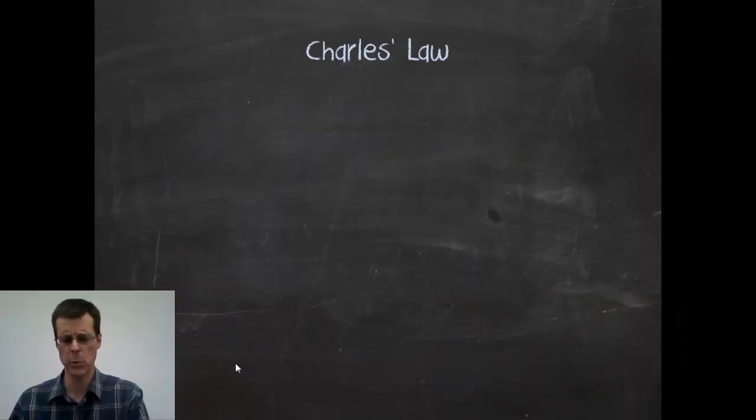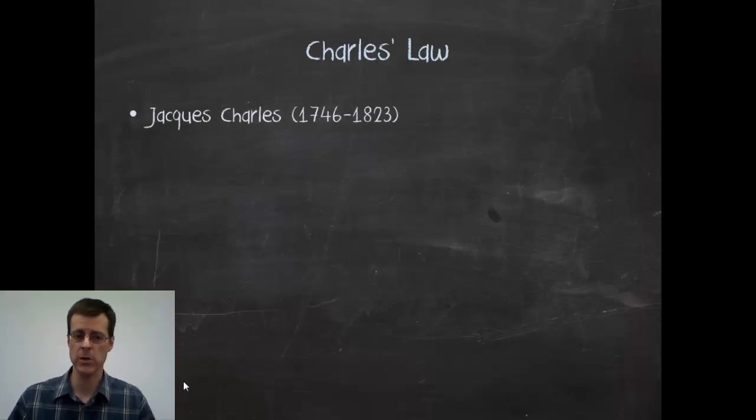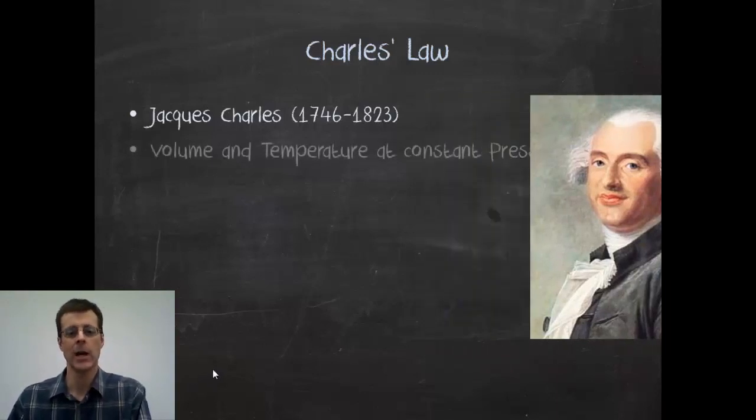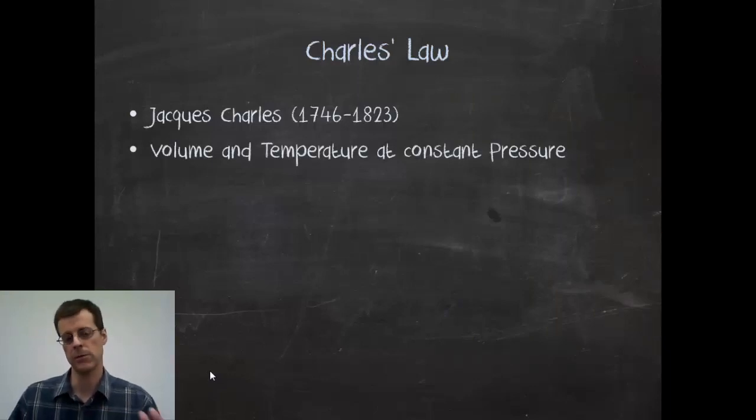So that one's important. Charles' Law is another one. Now Charles was a Frenchman, Jacques Charles, lived a little bit later than Boyle. Again, we don't need to, he lived in France, so he looks French. We don't need to know the date, we don't need to know the first name. What we need to know is that Charles' Law is looking at volume and temperature at constant pressure.